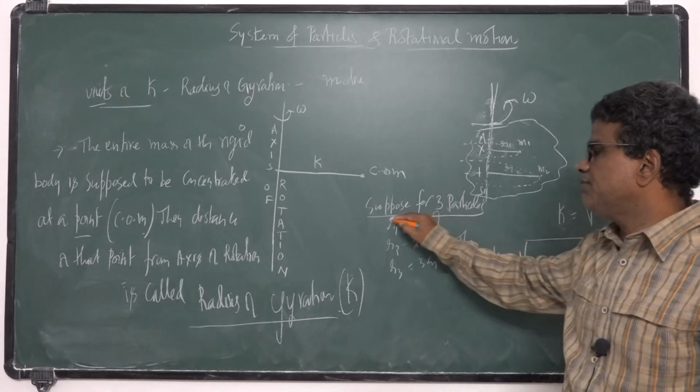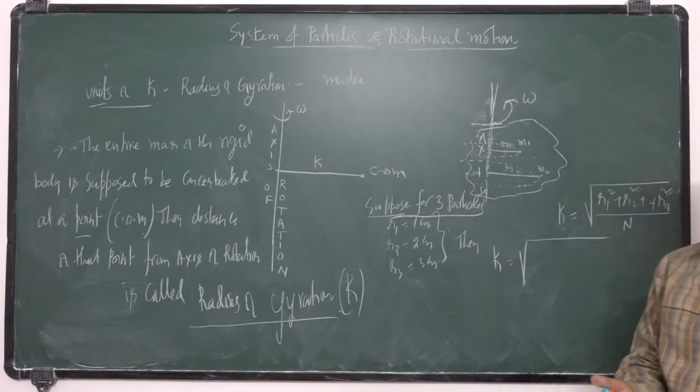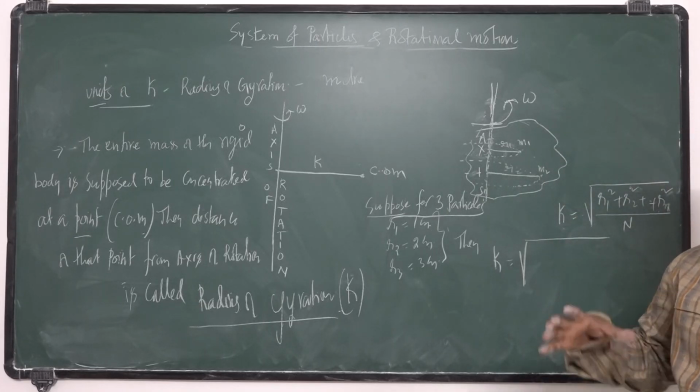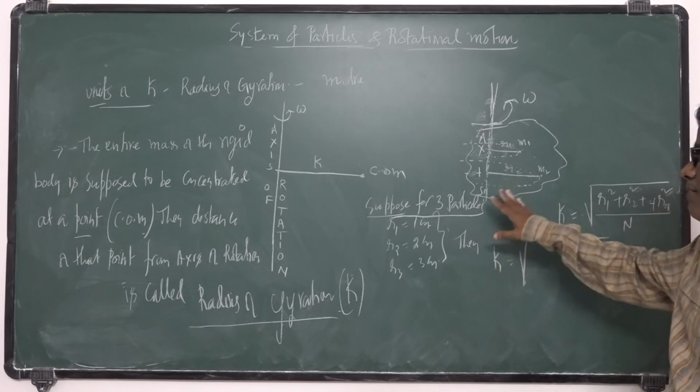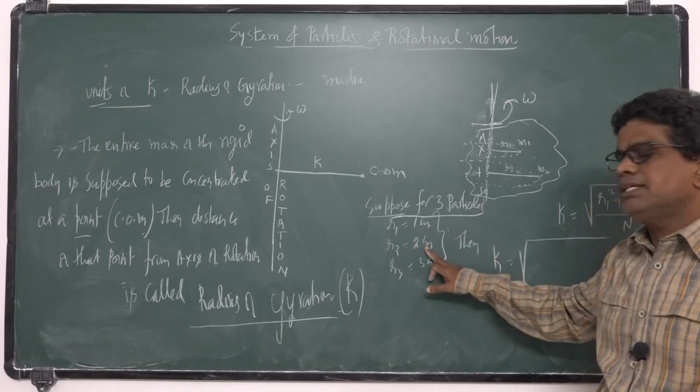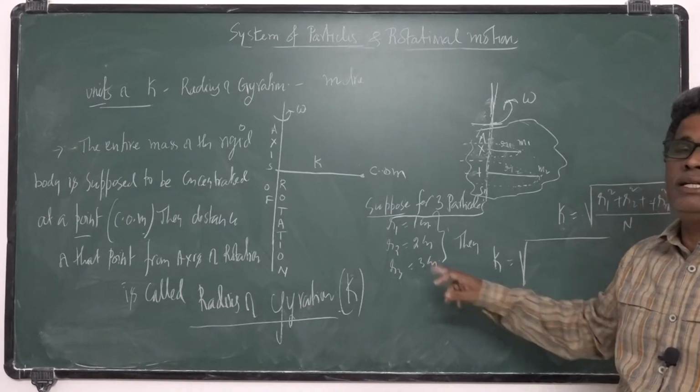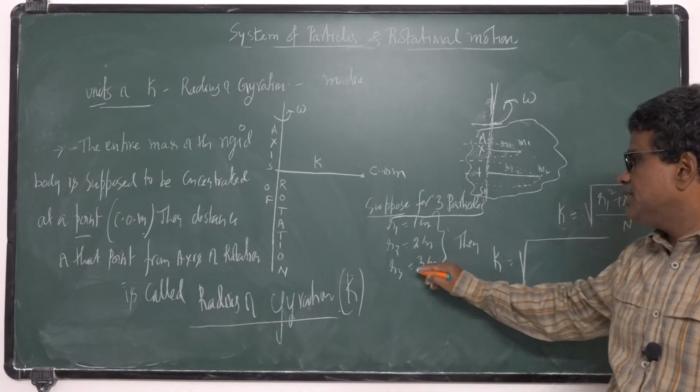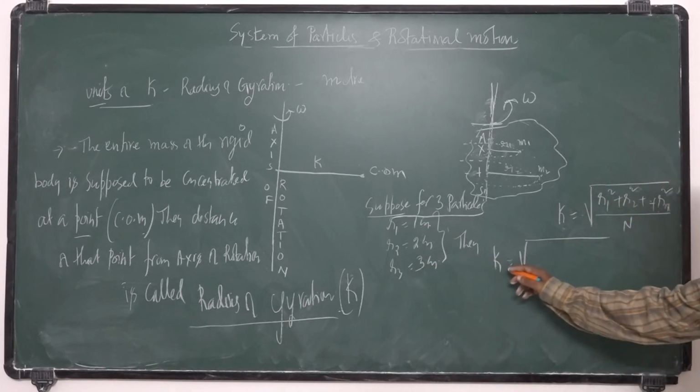Suppose that the system consists of 3 particles: the first at a distance 1 centimeter, the second at 2 centimeters, the third at 3 centimeters. Then what is the radius of gyration?